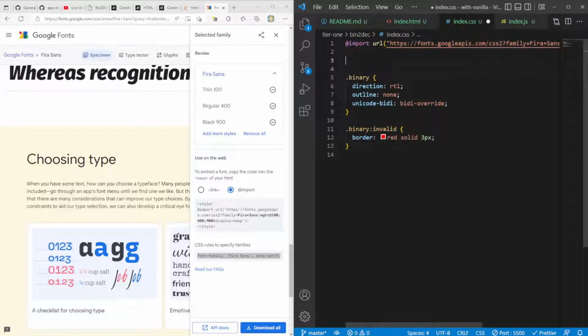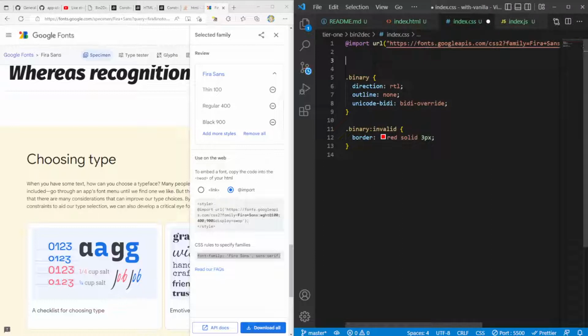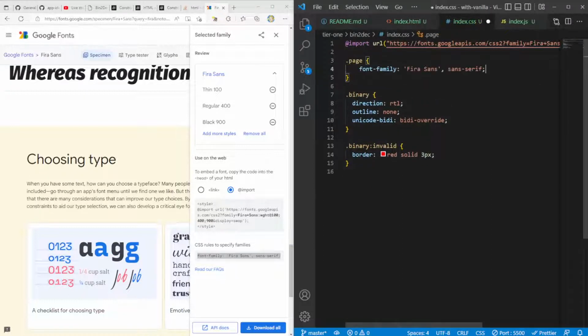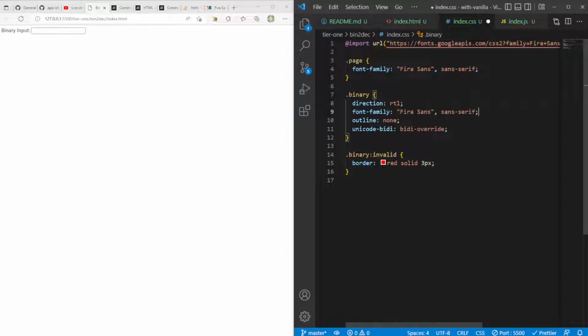I'll select this for the, we really should select it for the body, so I'll give the body a class of page. I'll come over here and say for page, apply this. Now things are looking just a little bit nicer. Inside of the input, we'll also need to make sure that our font family is the same here. So we get the nice font family like that.